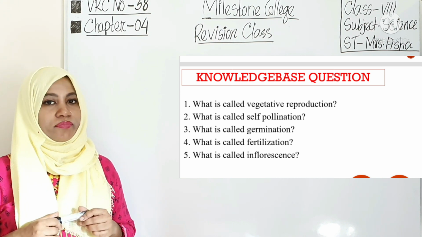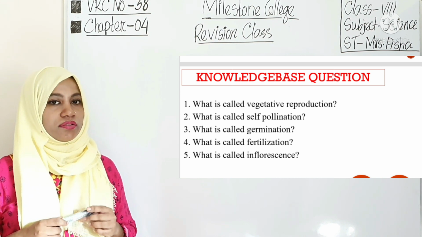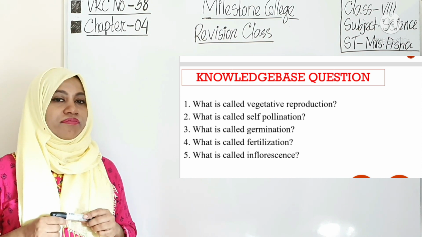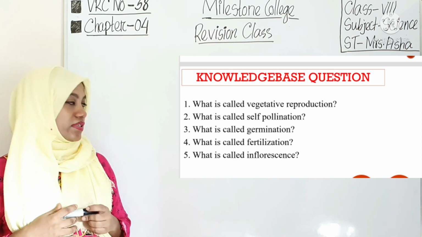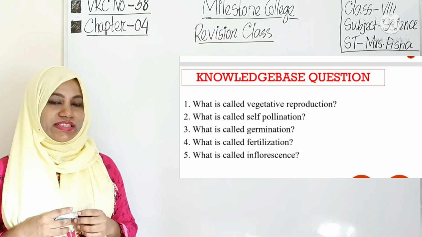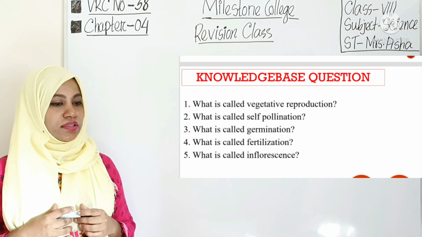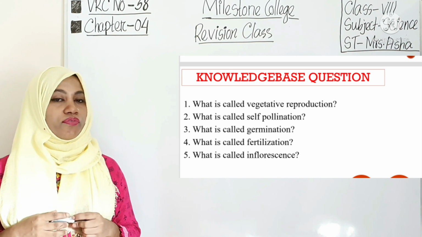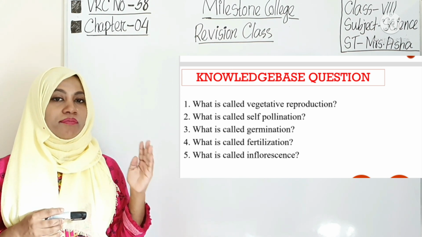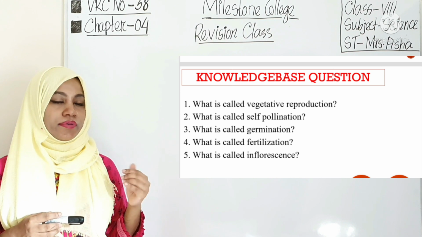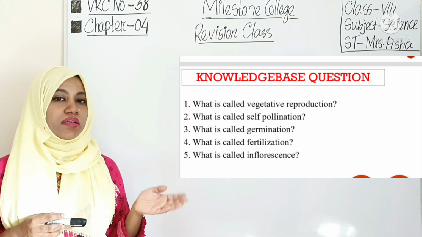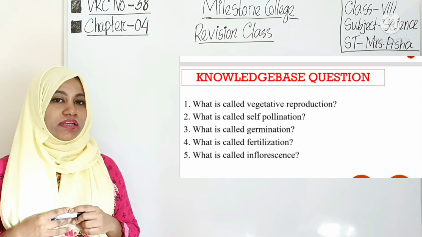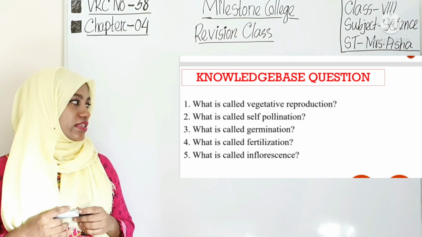Number 3, what is called germination? The development of a seedling from the seed is called germination. Next question, what is fertilization? The sexual union of a motile male gamete, motile means active, with a non-motile female gamete is called fertilization.